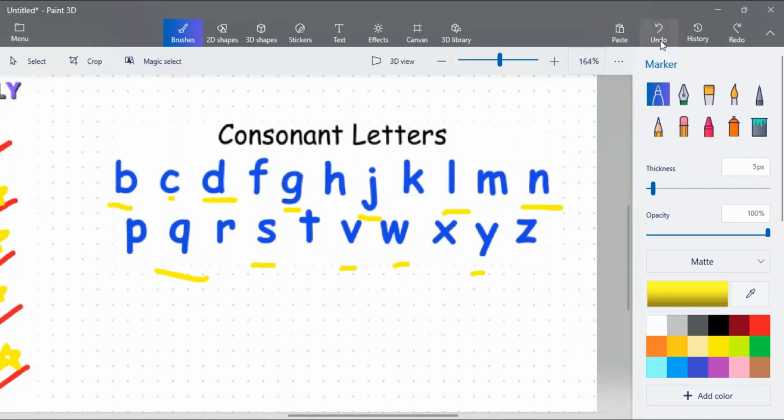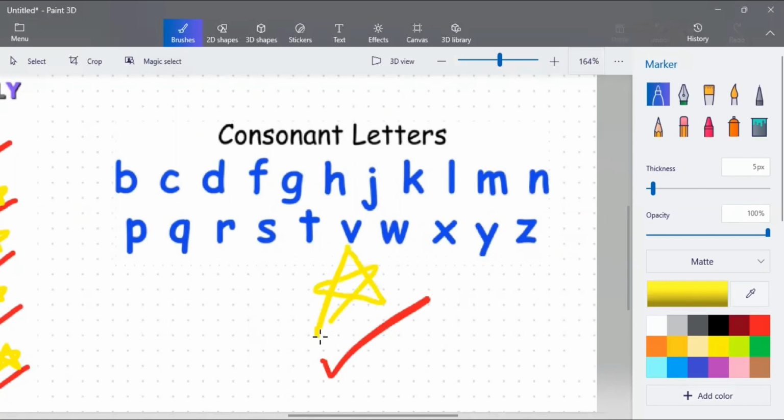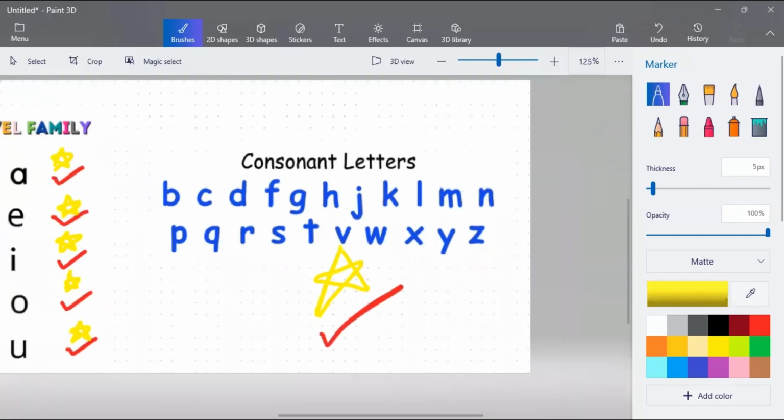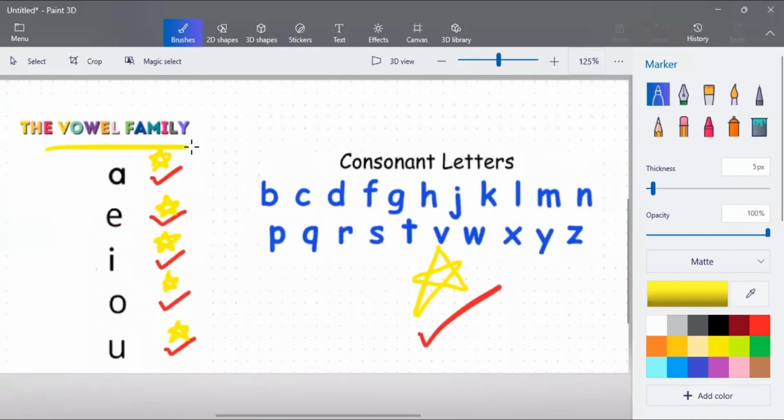Okay, so I think we're done. So here, let me give you a big check. Oh, I forgot, let me change it to red. Now let me give you a big check. Thank you, teacher. Wow. All right, so we're done with the vowel family and consonant family.